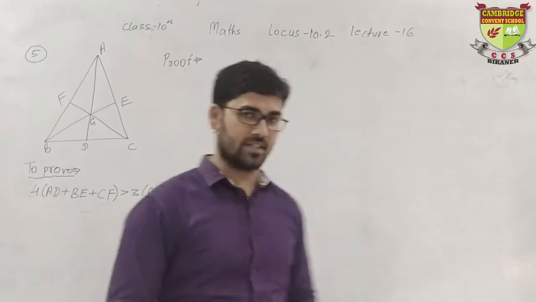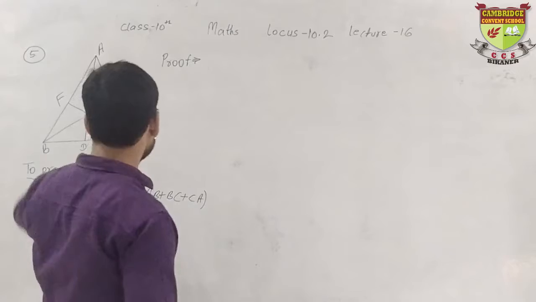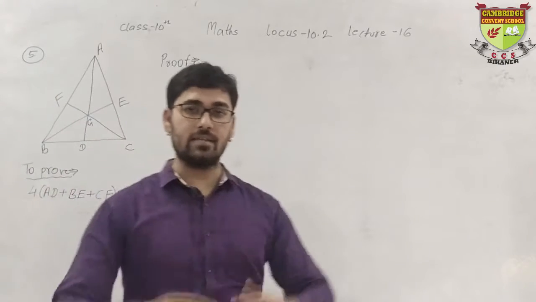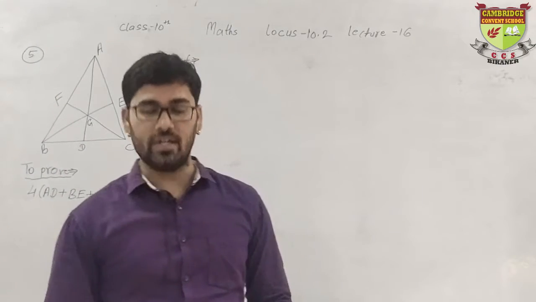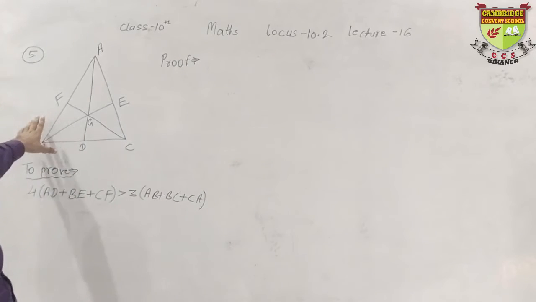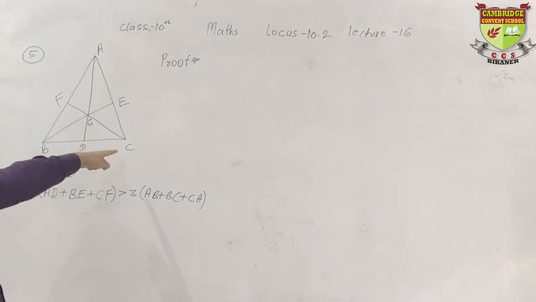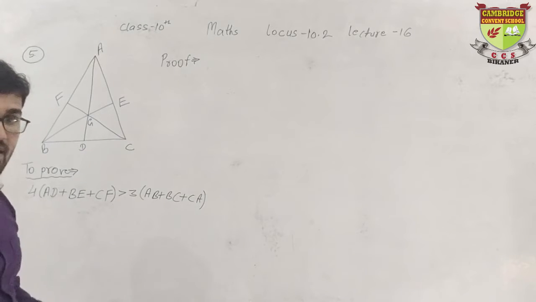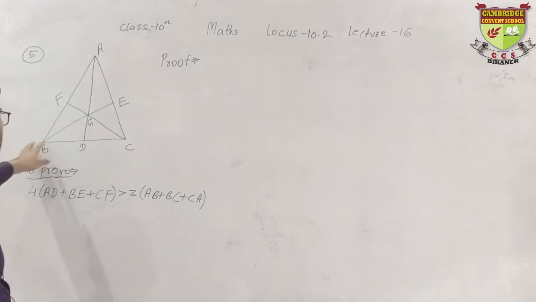Today we are going to discuss question number 5 of exercise 10.1. In this lecture, what is given to us is a triangle named ABC in which there are three medians AD, BE and CF.